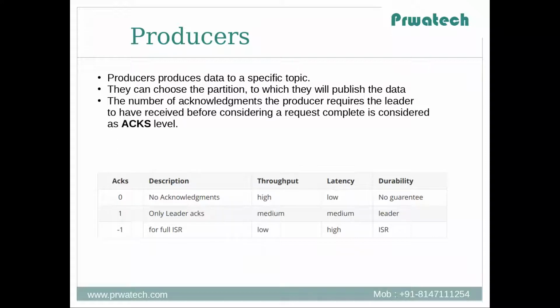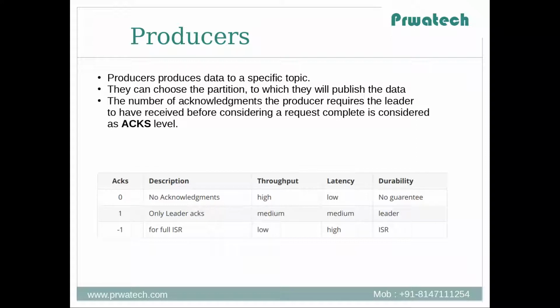Then the next level of acknowledgement is -1. That is for full ISR. That means when the Kafka publisher publishes the message to the Kafka broker, the leader replica gets the message and the follower replicas copy these messages. All the follower replicas send acknowledgement to the leader that they have got the message.